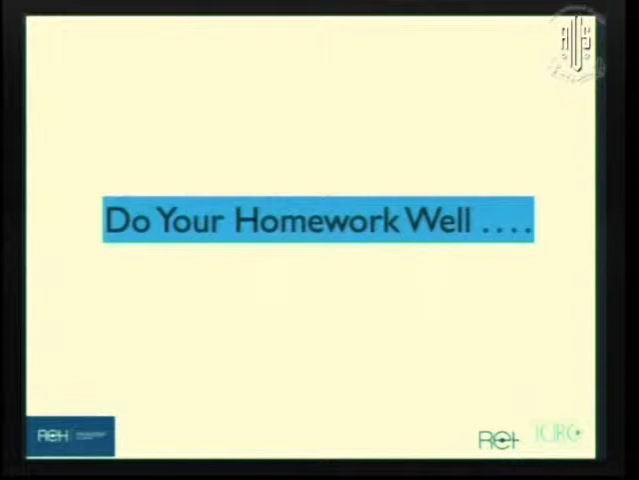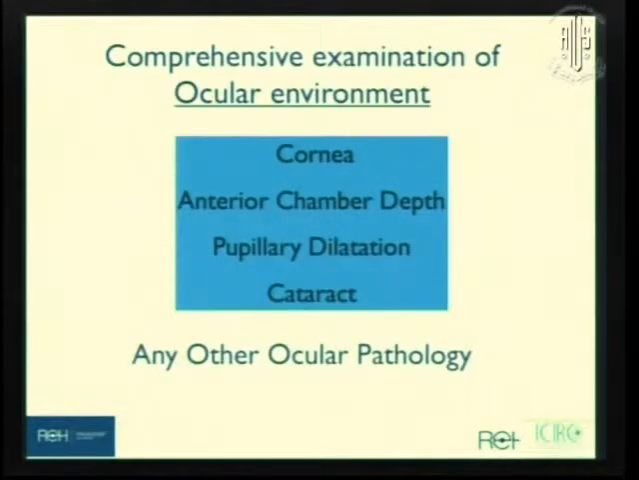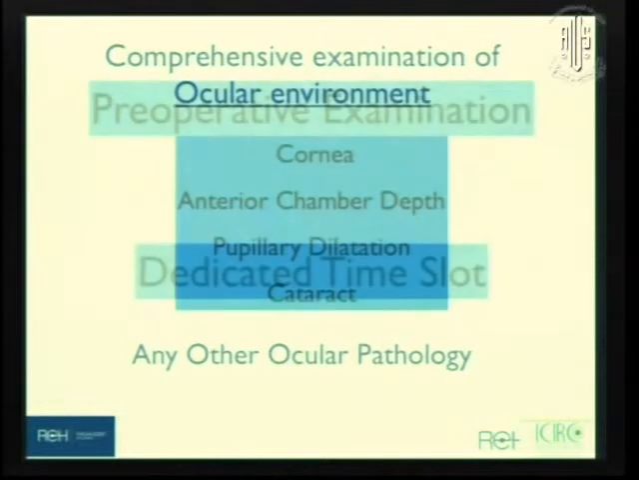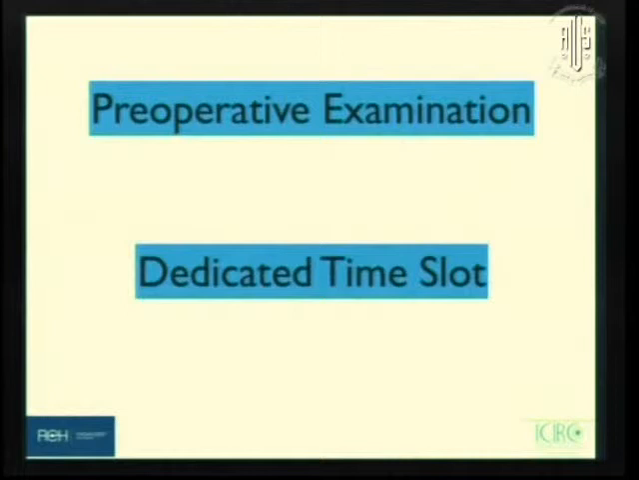So first and foremost, when a patient comes to you, you see a cataract and you want to do cataract surgery. But that's not all. Obviously, we all know that apart from the cataract, the first thing you need to look at is: is the cornea okay? Is the anterior chamber depth okay? Is the pupillary dilatation okay? What is the type of the cataract? And what are other ocular pathologies? In short, you want to be sure that this patient is going to benefit from cataract surgery. And once you are sure of that, you proceed to the next step of pre-operative examination.